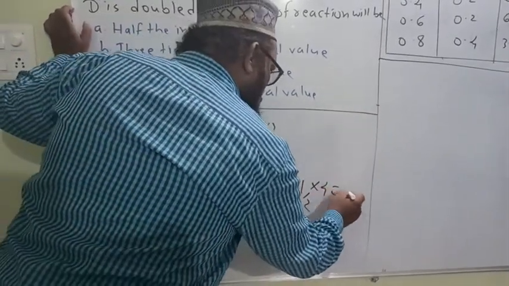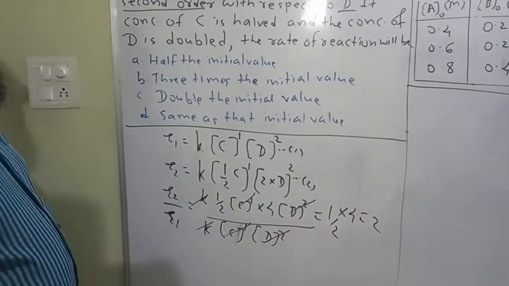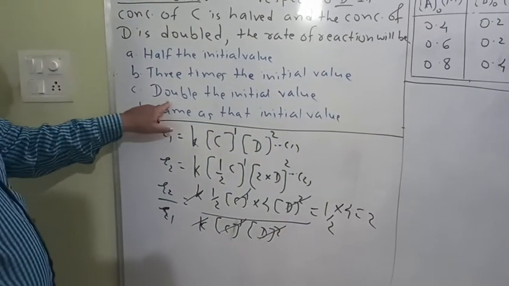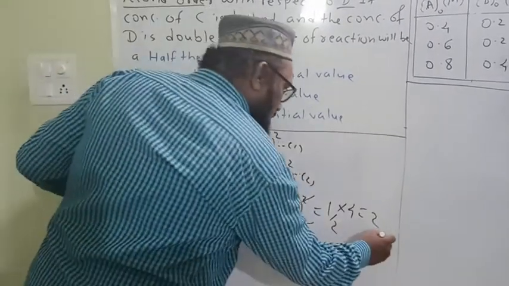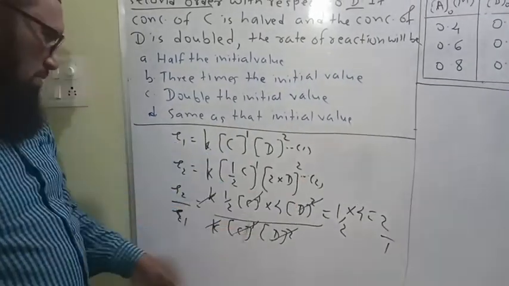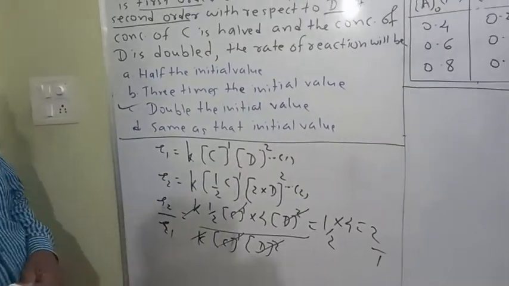is equal to 2 times. Rate will become 2 times, meaning double. Rate will become double the initial value. R2 upon R1 is 2, so R2 will become double the initial one. Therefore, C is the correct option.